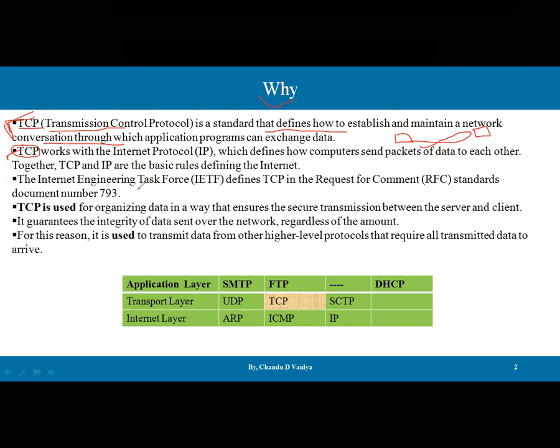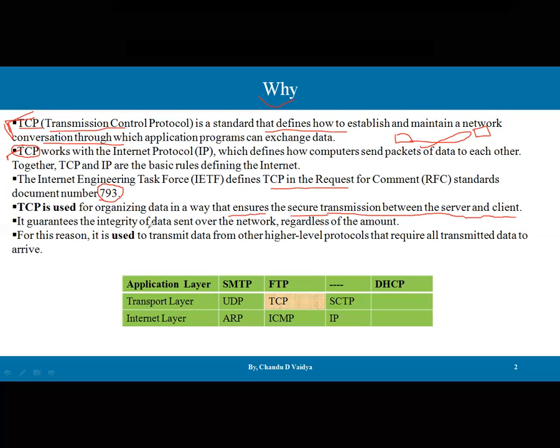The Internet Engineering Task Force, that is IETF, defined TCP in the RFC standard documented as 793. So in RFC 793, everything is available about the TCP protocol. TCP is used for organizing data in a way that ensures secure transmission between the server and client. As we have discussed, communication from server to client can happen via the client-server paradigm, where the request and response protocol helps us communicate. It can give the assurance that secure transmission will happen.